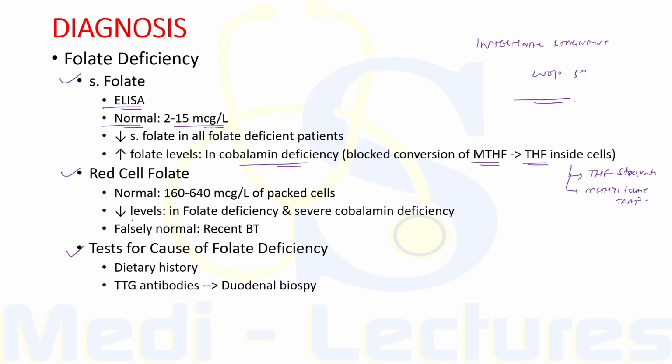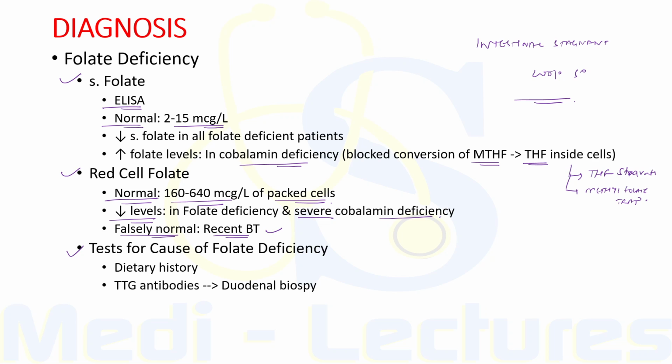Now, red cell folate assay is a valuable test of body folate stores as it is less affected than serum assay by recent diet or hemolysis. The normal level of red cell folate is 160 to 640 microgram per liter of packed cells, and decreased levels are seen in folate deficiency and severe cobalamin deficiency. Falsely normal levels can be seen with recent blood transfusion.